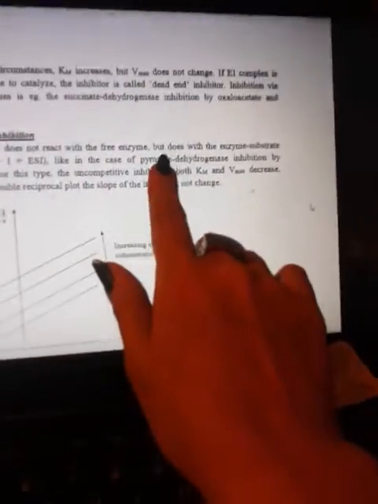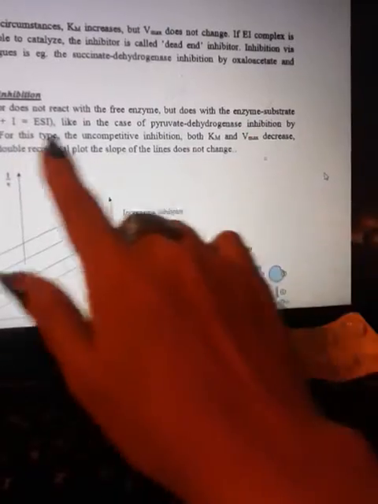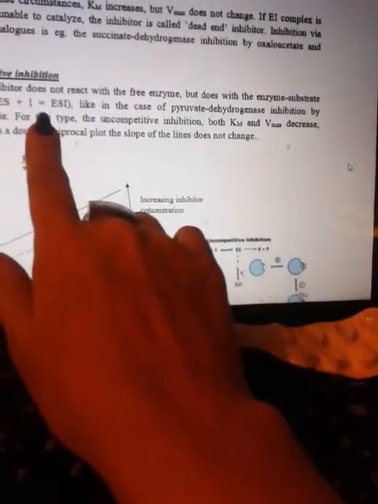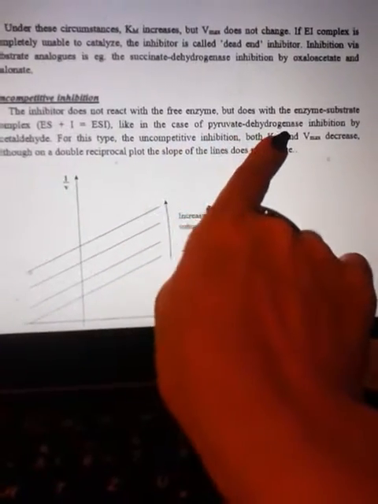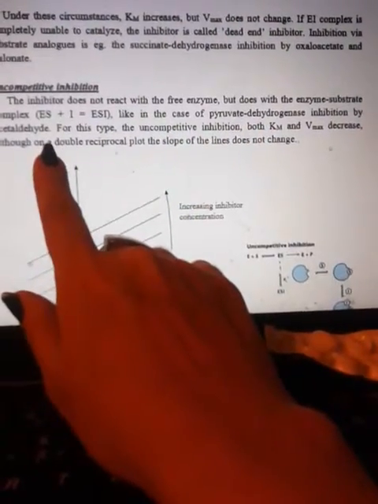Uncompetitive inhibition. The inhibitor doesn't react with free enzyme but does with the enzyme-substrate complex. Enzyme-substrate complex plus inhibitor produces ESI, like in the case of pyruvate dehydrogenase inhibition by acetaldehyde.